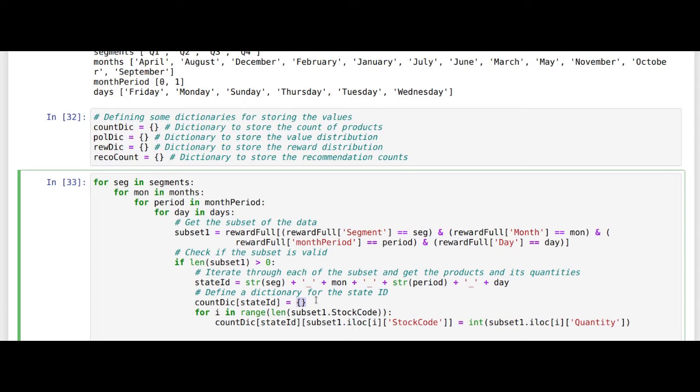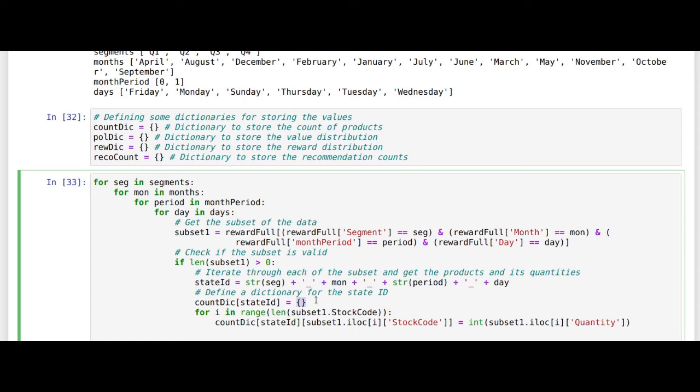For example, under this combination of segment, month, period and day, we are going to look at all those specific products and their quantity. The keys for this inner dictionary would be the stock code of the product, and the value would be the quantity.